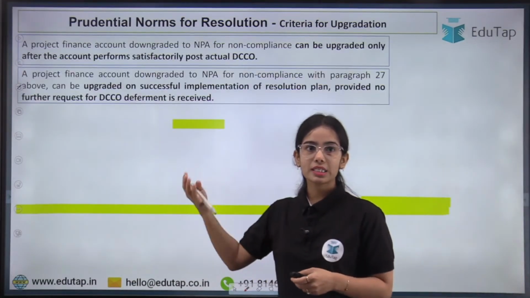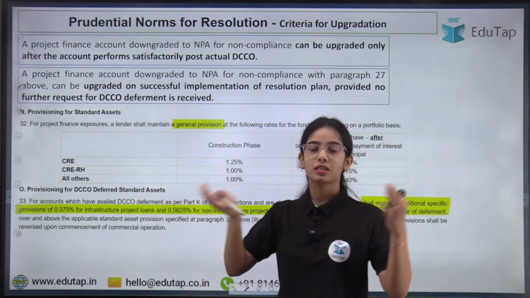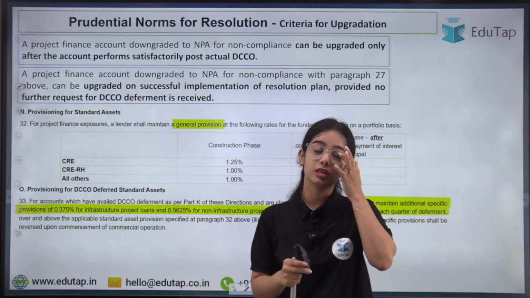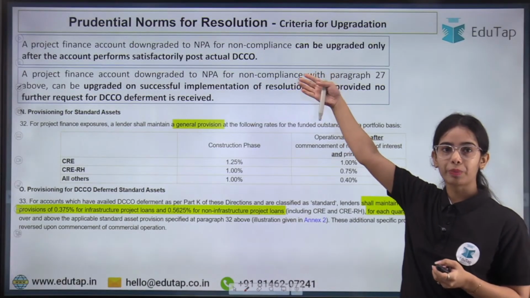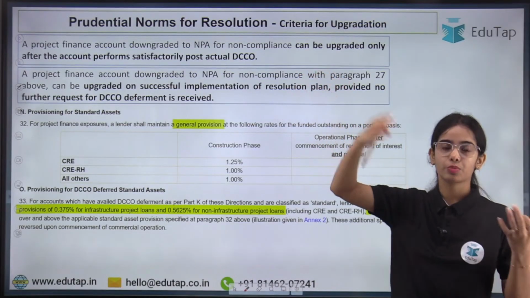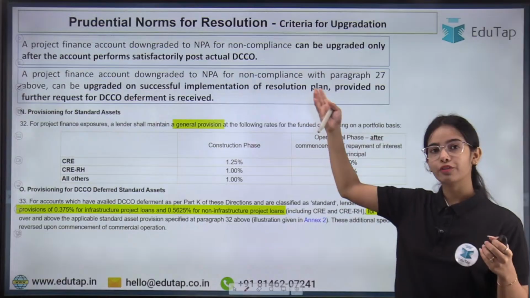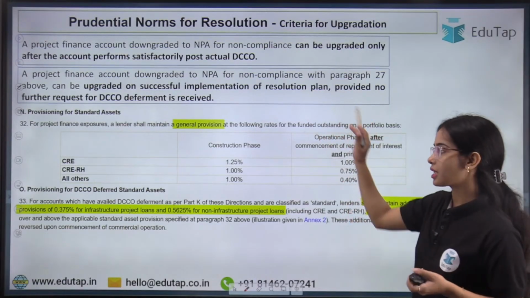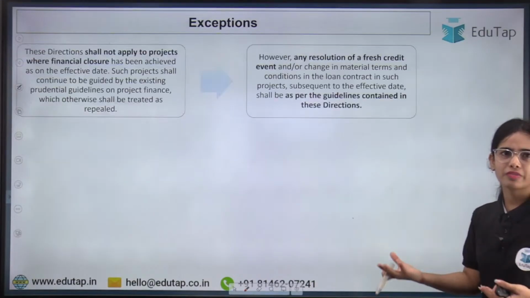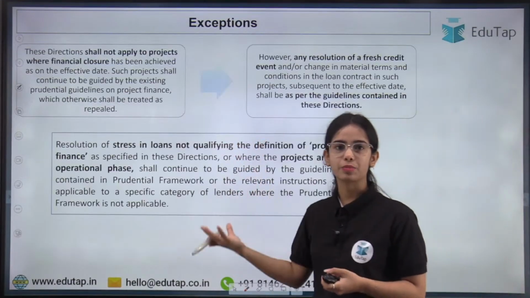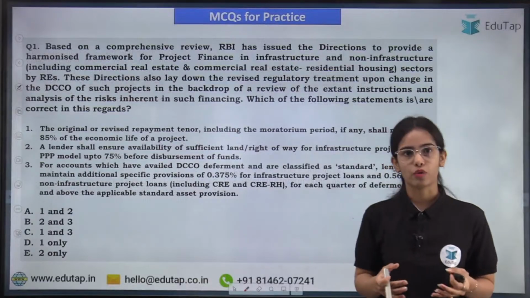Once it is downgraded to NPA, it can be converted back to standard if the actual operation of the project starts and it starts providing money to the bank, or if the resolution plan is initiated. These are the provisions that the lenders have to maintain. Then we discussed some additional points. These are the exceptions on which the directions will not follow.